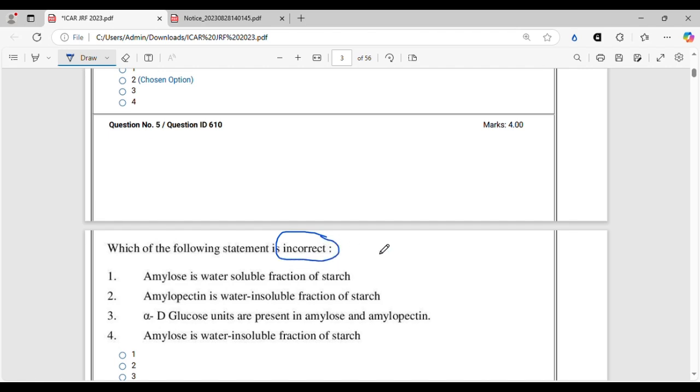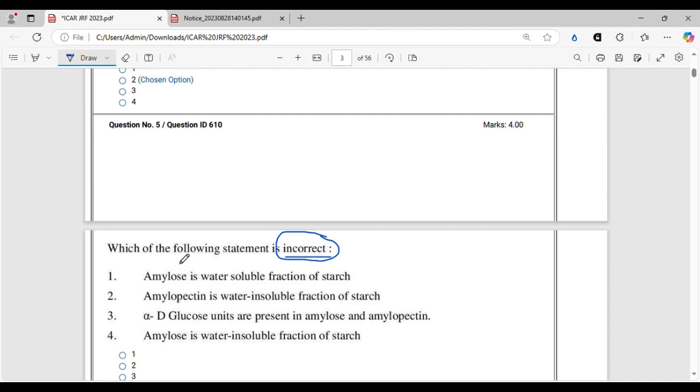They are asking incorrect. So this is a question from the biomolecules section, and as I told you in my previous 2024 recap video, you have to be very thorough about biomolecules. It's better if you read it from NCERT or any other textbooks, and you can expect at least 4 to 5 questions, and if you're fortunate, then like the 2022 paper, you might get 10 to 12 questions also from biomolecules. So if you are thorough with biomolecules, you will correctly answer all of those, and you can have a very good rank.